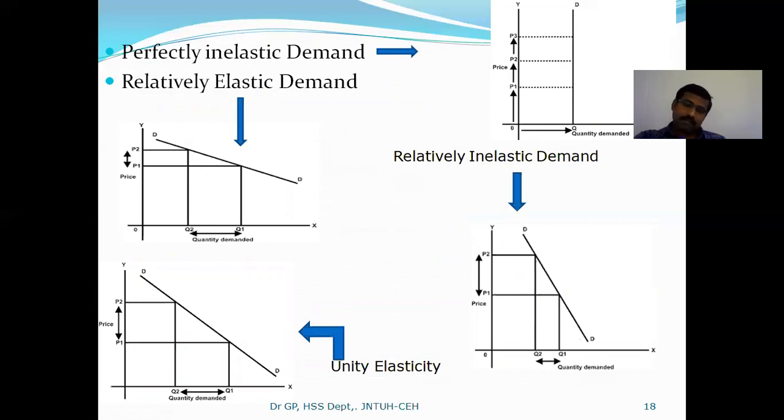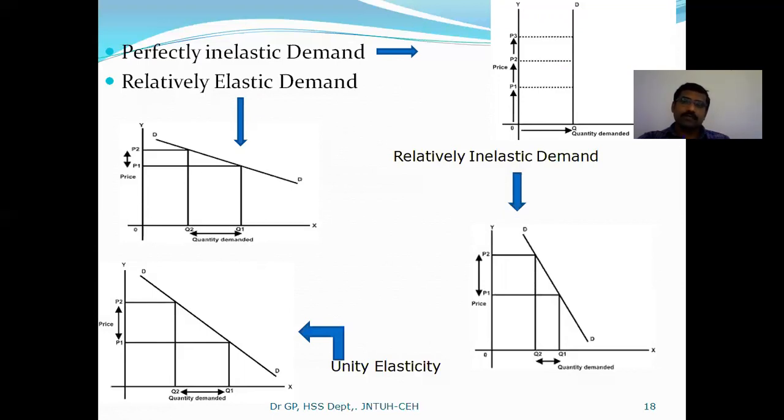And the last one is unity elasticity, meaning whatever the percentage of change you see in price, the same percentage of change you get in quantity demanded. If you reduce the price by 3 units, simultaneously you can see a 3 unit increase in demand. That case can be called unity elasticity.